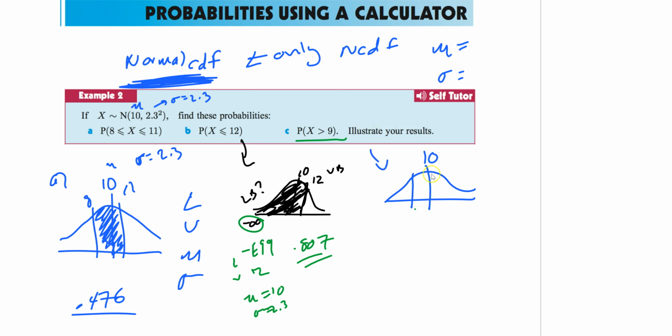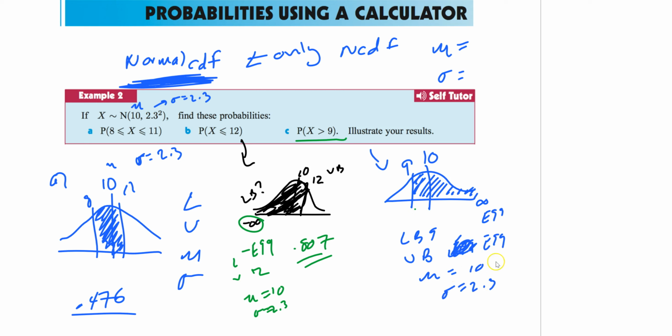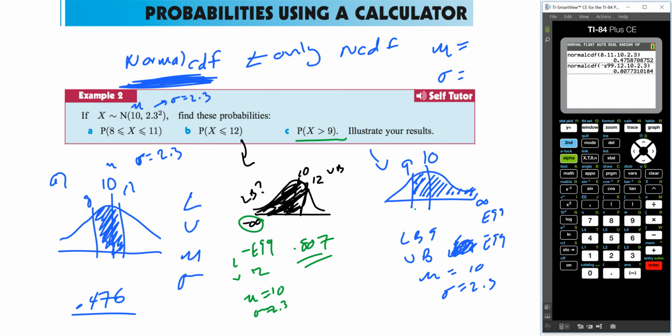So anyway, here you go. X is greater than 9. So let's say this is 9, and I want greater than. So it's all this. The good thing about normal is putting it in your calculator, right? Lower bound is 9, so starting at 9, left to right, like we're reading a book. Upper bound is infinity here, but again, we can't write infinity. What we do is we write E99. Oh, that looks ugly. And then everything else is the same. Mu is 10, standard deviation is 2.3. Same idea. We're going to plug this in our calculator real quickly.